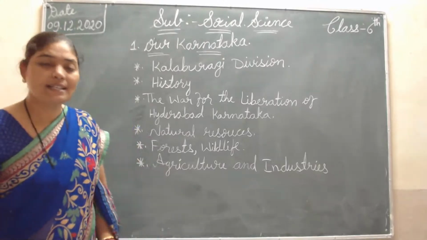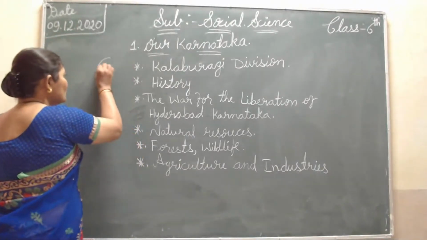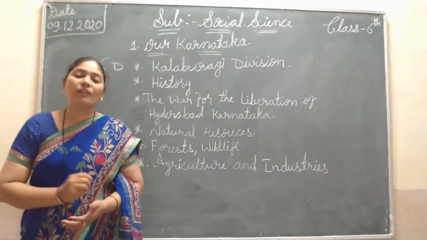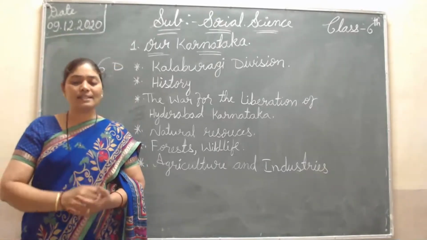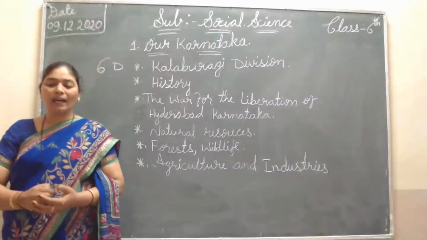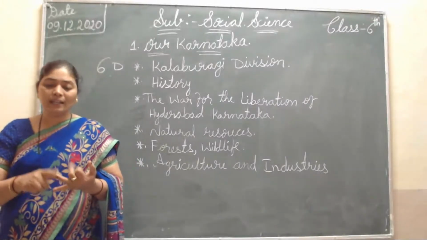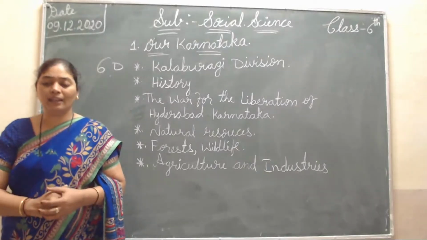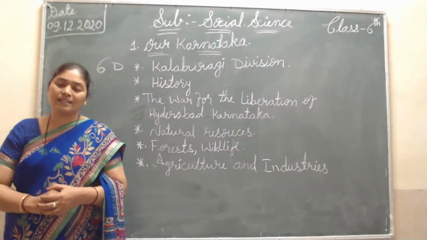How many districts? 6 districts. Which are the 6 districts? They are Kalaburagi, Bidar, Ballari, Raichur, Koppal, then Yadgiri.